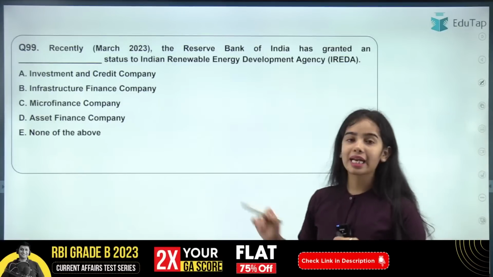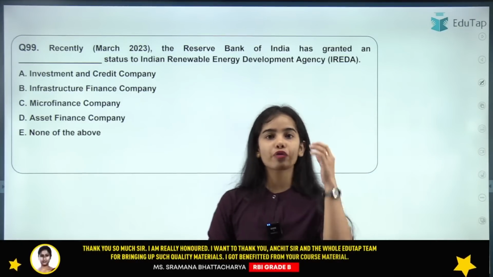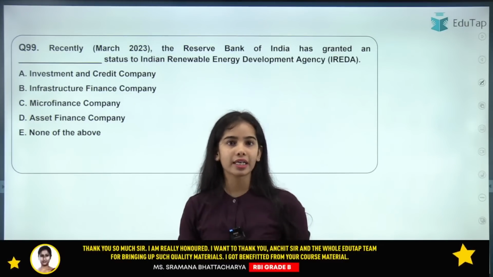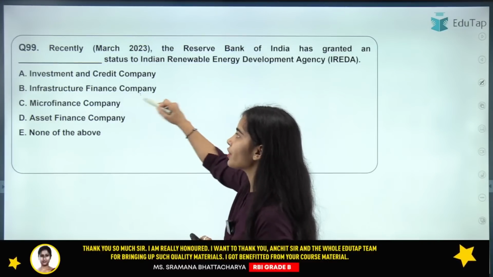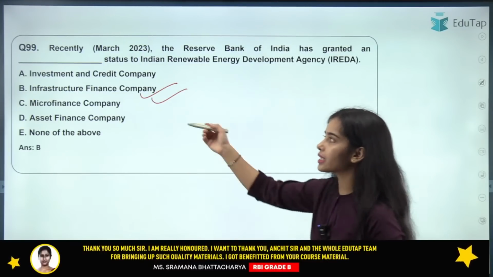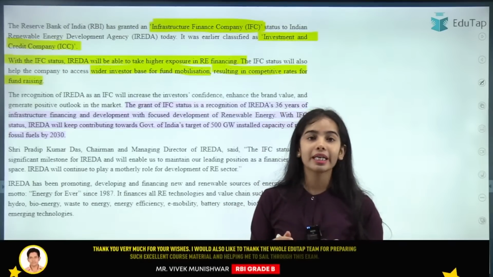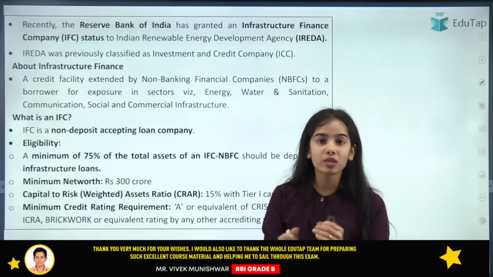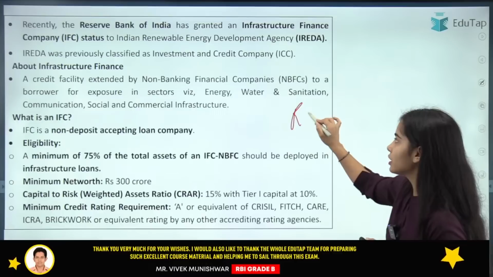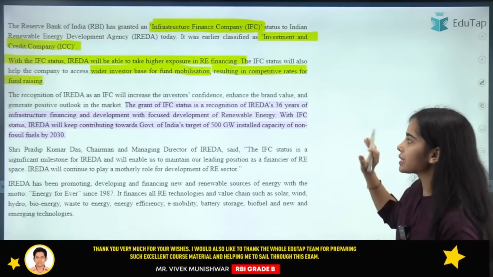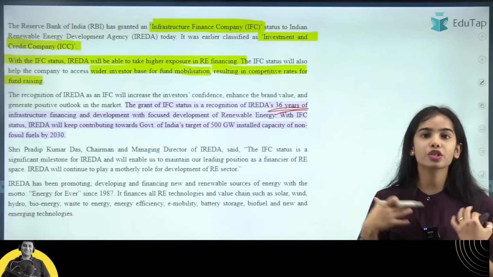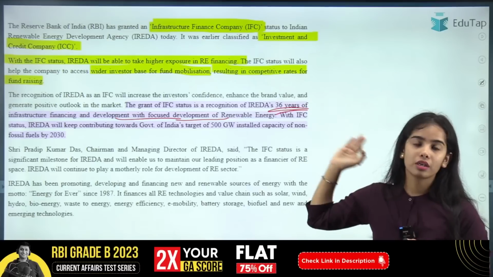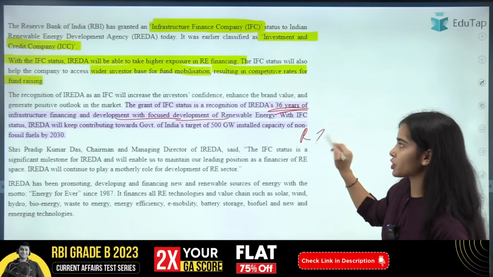the IREDA that has got the status improvement. So from the investment and credit company, the change of the status has happened for the IREDA, that is, it has got the status of infrastructure finance company. So before it had the status of investment and credit company, now the IREDA has the status of infrastructure finance company because it was working quite a lot for the renewable infrastructure development. For the past 36 years, it was working for the infrastructure financing and development of the infrastructure in the country. Okay, for the renewable infrastructure it was working.